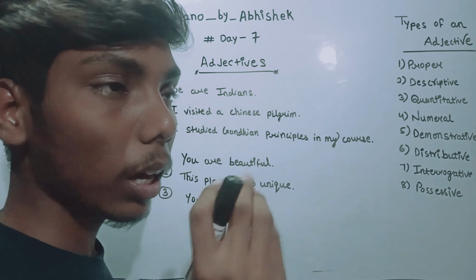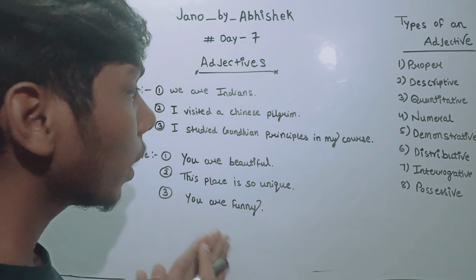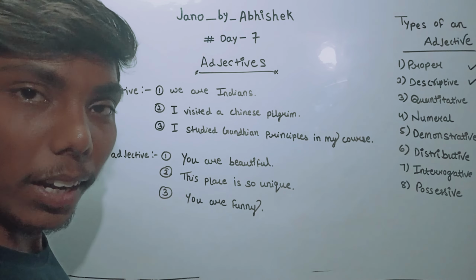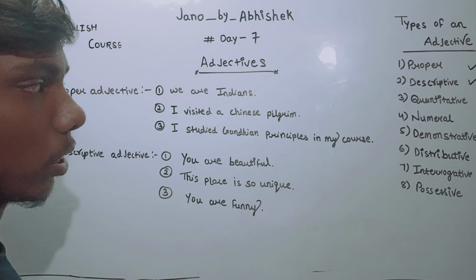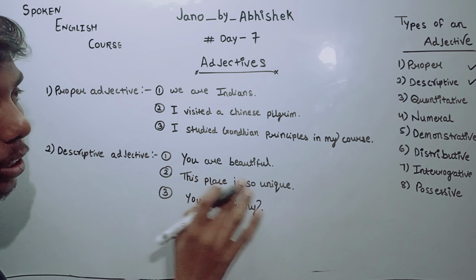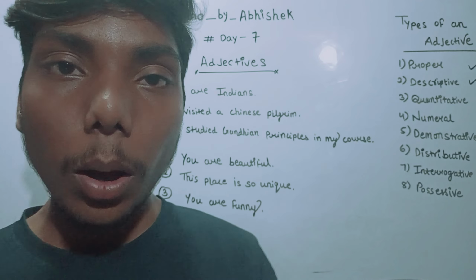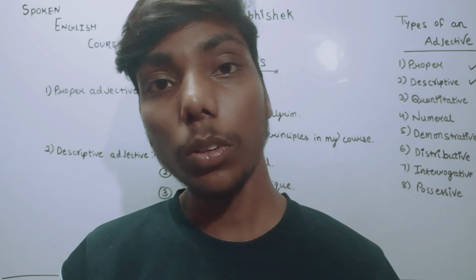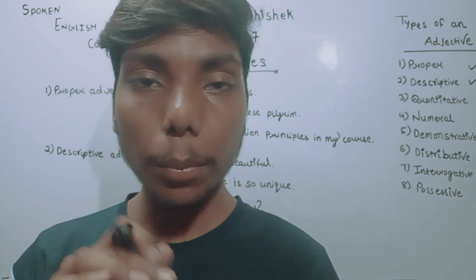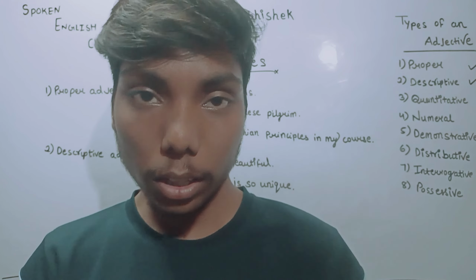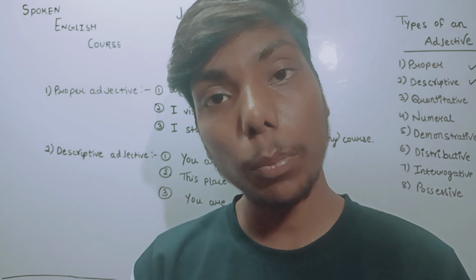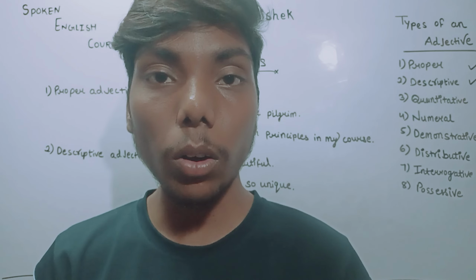In our spoken English, I have taken these first two, proper adjective and descriptive adjective. So what is a proper adjective? Proper adjectives are those words which describe a noun or pronoun, but what kind of noun or pronoun?